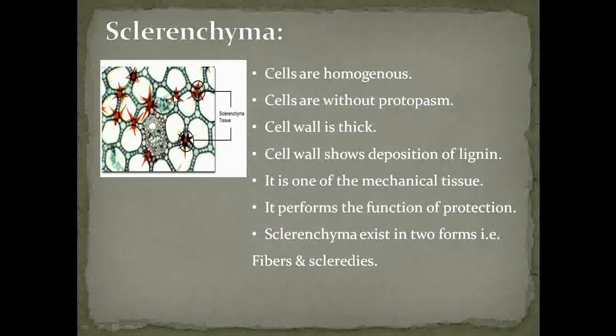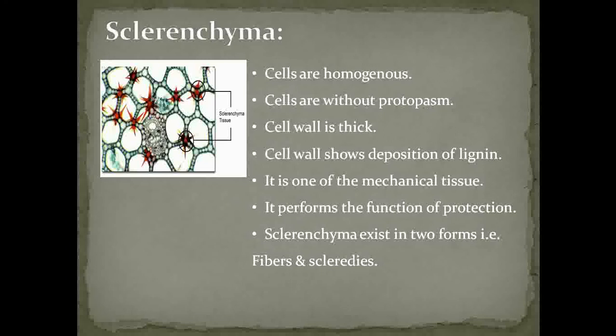The cell wall is thick in nature and shows deposition of lignin. These sclerenchyma tissues mainly perform the function of giving support to the plant. These are known as the mechanical tissues, and they perform the function of protection.